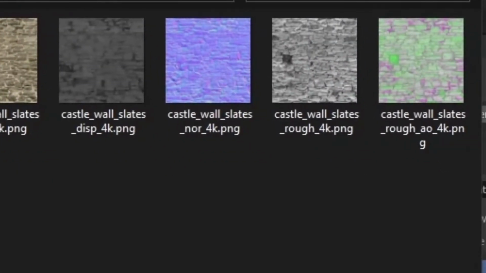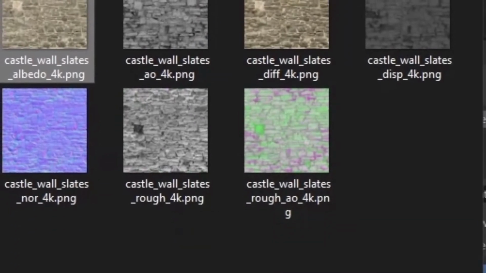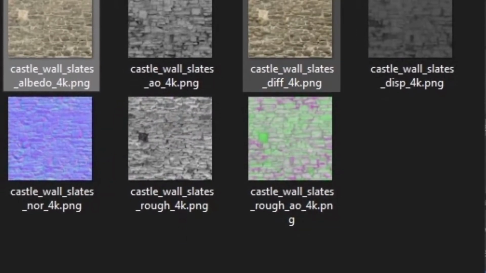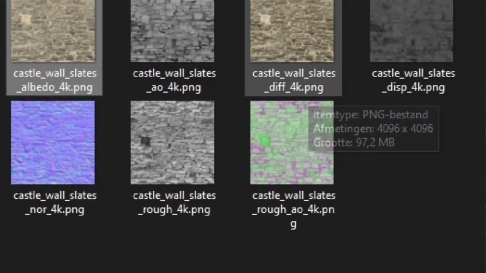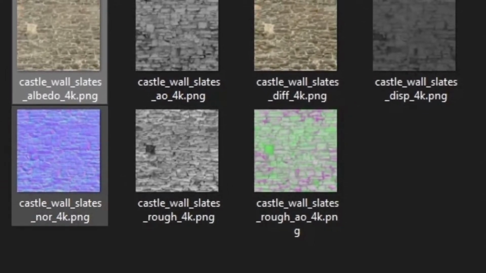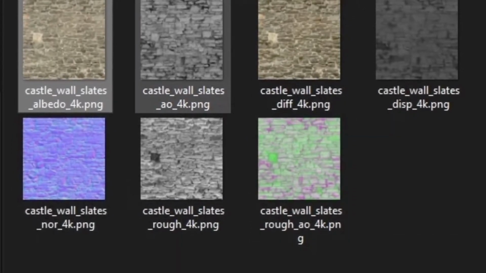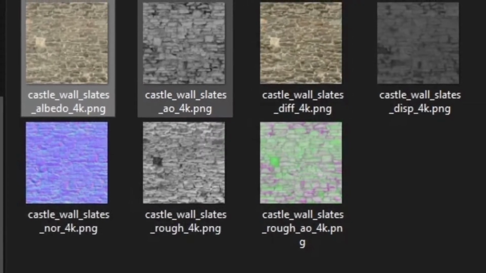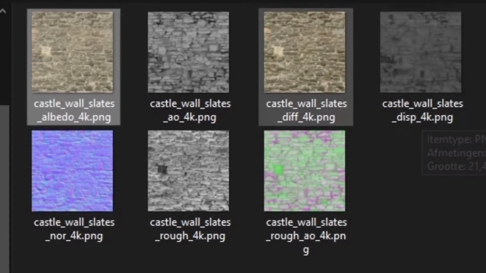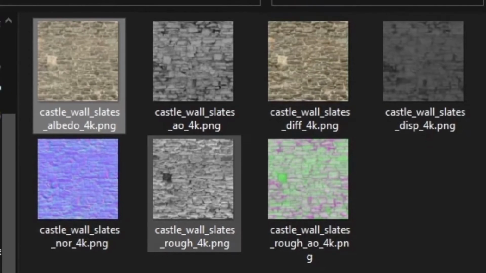If you have downloaded your textures, you probably end up with these, which is most of the time you get an albedo or a diffuse, a roughness, which is here, and a normal map. The AO, the displace are not always there, but these three are mostly there, so we'll be only using these three in the tutorial anyways.